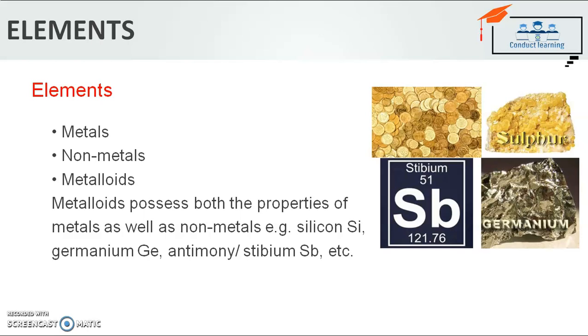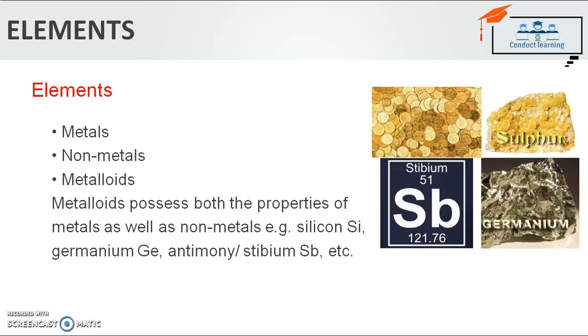If we want to understand what is a metal, we have to understand its properties. Metals have different properties, and these properties are categorized as physical properties or chemical properties. Either in physical form or in chemical form, they are different from non-metals. We can say that non-metals and metals both are different from each other by their physical properties and chemical properties.